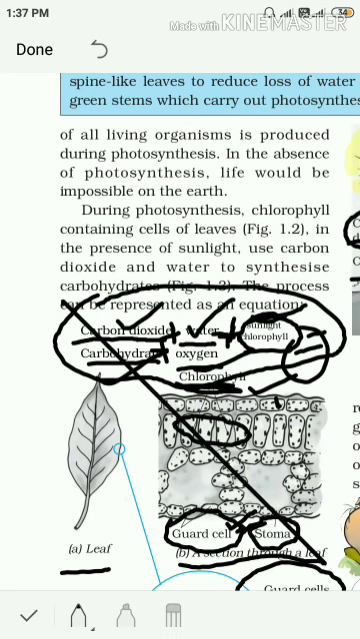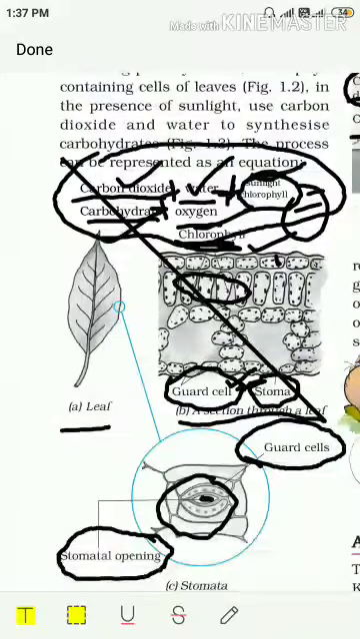So this is about photosynthesis. Clear, children? Now, the remaining portion of this chapter we will study in the next class.